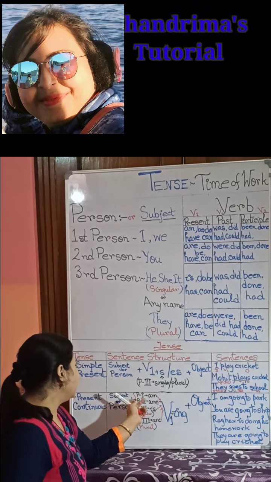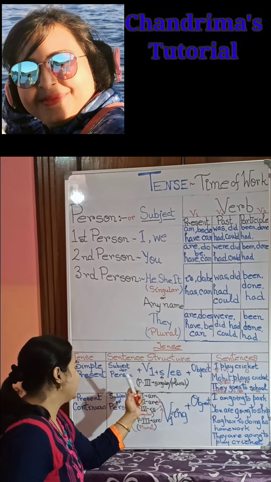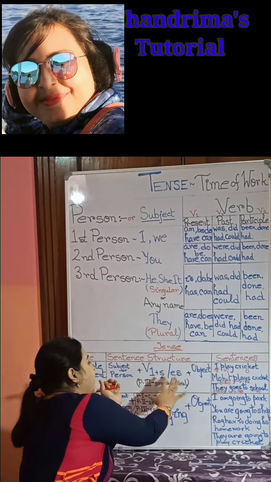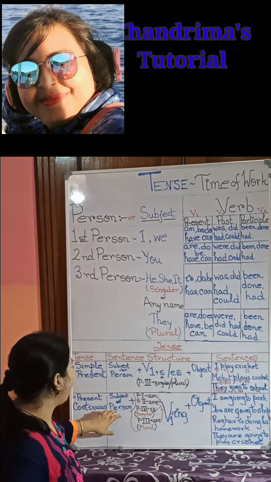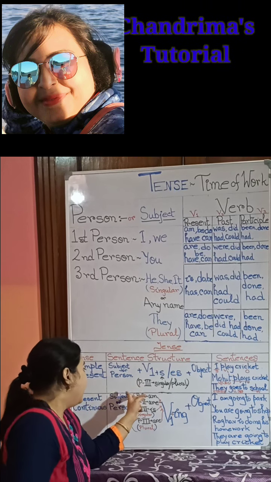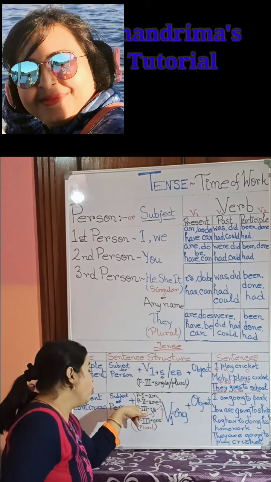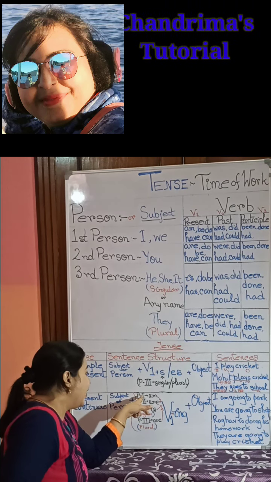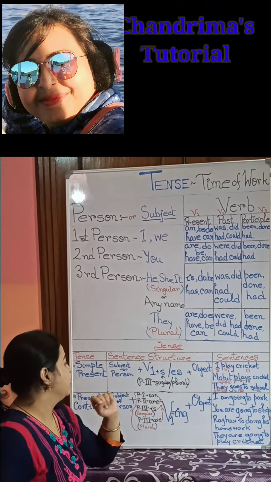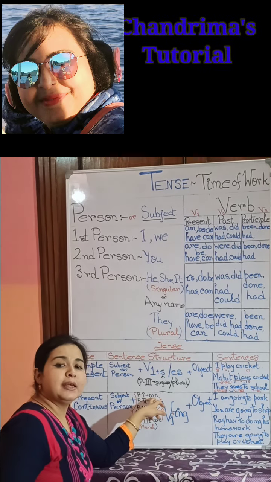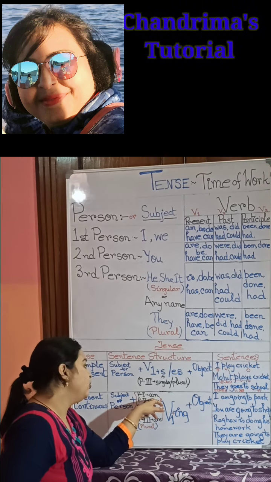Now comes present continuous tense. See, in present continuous tense, as usual, there will be the subject or the person, then the verb form will change, and lastly there will be the object. Now what will be the changes? See, if the subject, the person we are dealing with, is first person, that means "I", then before the verb first form we will use "am".